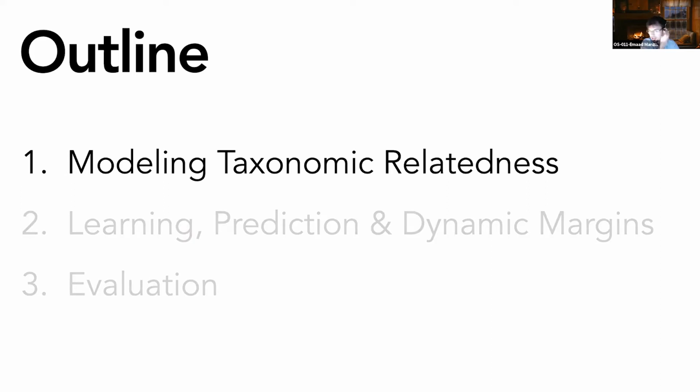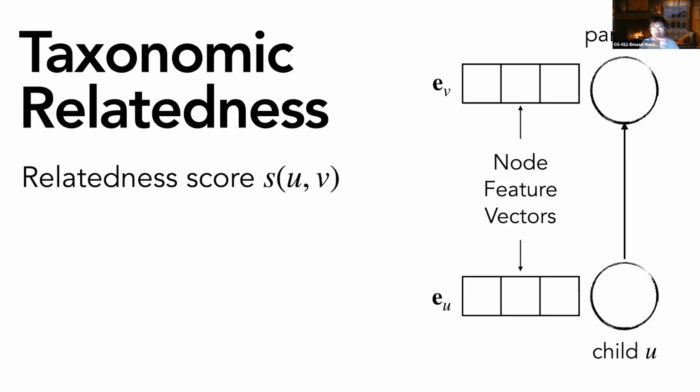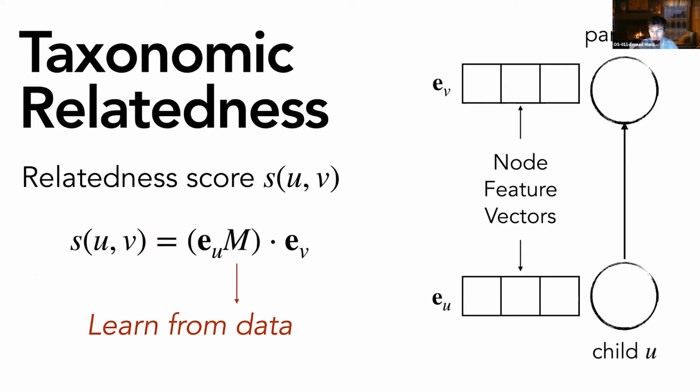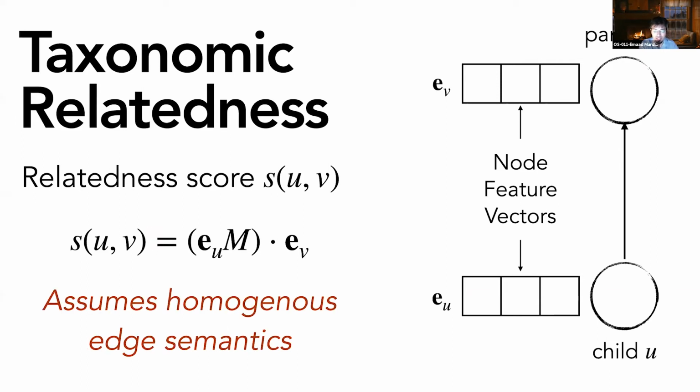How do we model taxonomic relatedness? We want to come up with a relatedness score that is learned from the child-parent relationships between the feature vectors in the taxonomy. A simple way to define such a score comes from metric learning. We can learn a matrix M from the data. This is a transformation matrix, which when applied to the child feature vector, makes it similar to the parent feature vector in terms of the dot product.